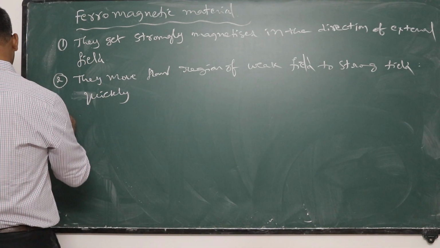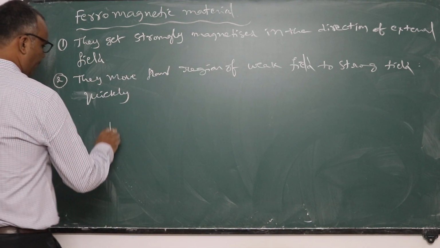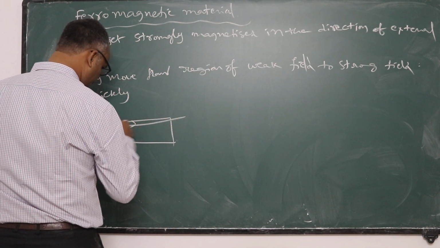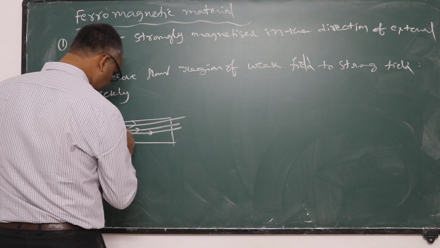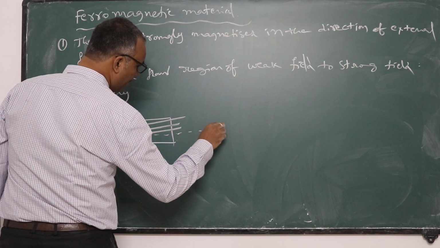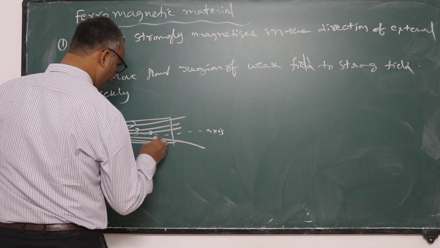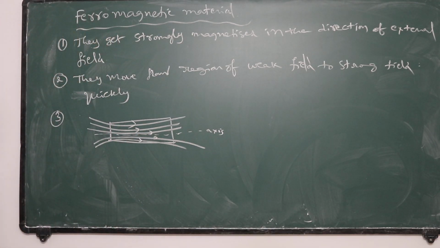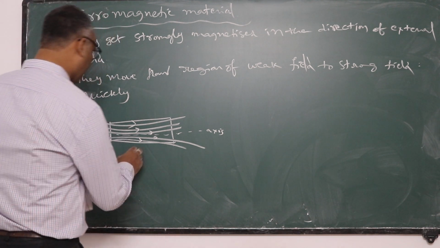The third important point is, if you take a ferromagnetic material, all the lines of force will try to move into this. This is the axis. So all the magnetic lines of force will rush into the material in case of a ferromagnetic material.